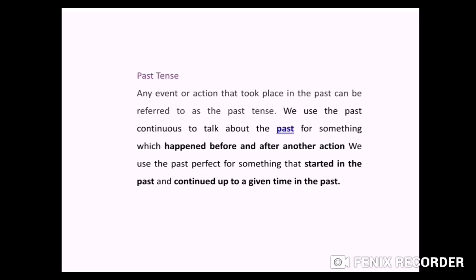Now come to past tense. Now any event or action that took place in the past can be referred to as the past tense. We use the past continuous to talk about the past, for something which happened before and after another action. We use the past perfect for something that started in the past and continued up to a given time in past only.